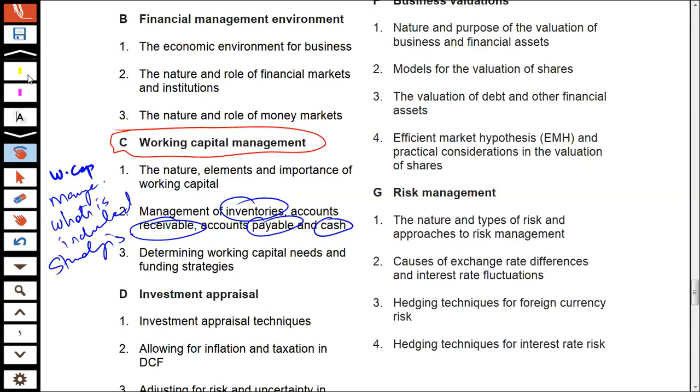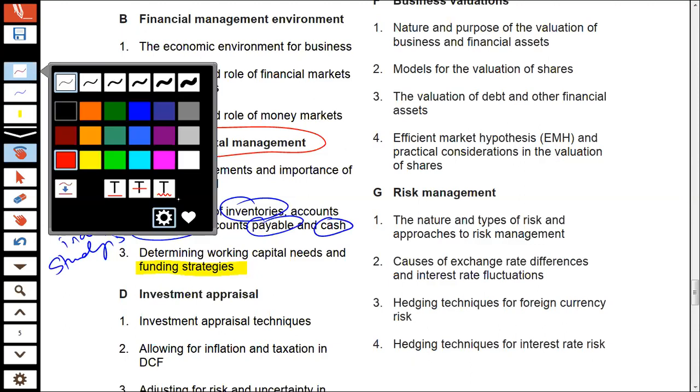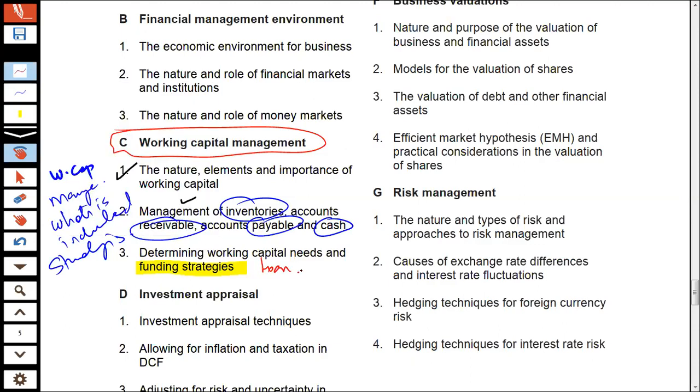Now let's move a bit forward. We have discussed the nature and elements, the management of inventories, accounts receivable, etc. Additionally, lastly, we would also be discussing the funding strategies of this working capital. Should we fund this working capital through a loan? What sort of loan should the working capital financing be? Should it be a short-term loan? Should it be a long-term loan? What sort of loan should we actually go for? These are the various things that you would have to focus on.